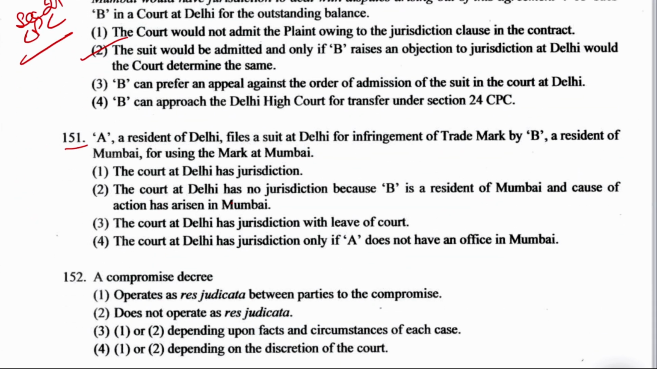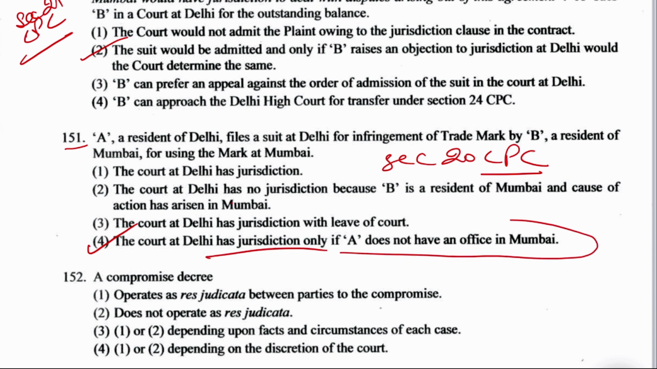Now next question, question number 151. A, a resident of Delhi, files a suit at Delhi for infringement of trademark by B, a resident of Mumbai, for using the mark at Mumbai. This is Section 20 of CPC, which talks about other suits to be instituted where the defendants reside or cause of action arises. So the right answer for this is option number 4. The court at Delhi has jurisdiction only if A does not have any office at Mumbai.